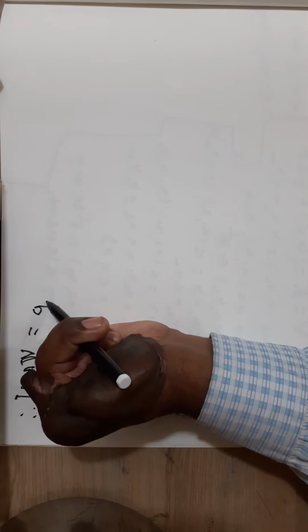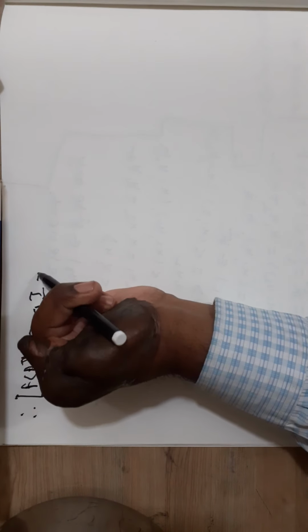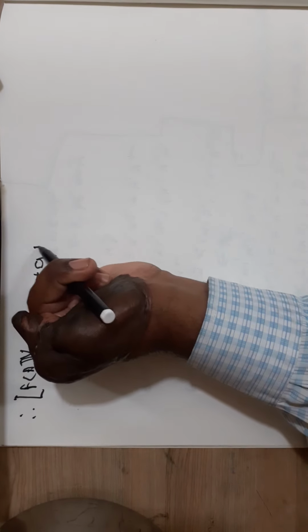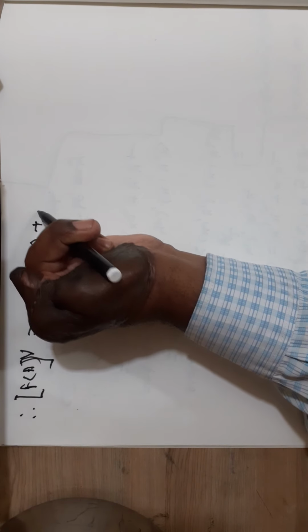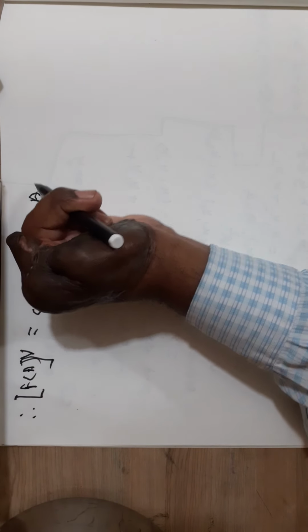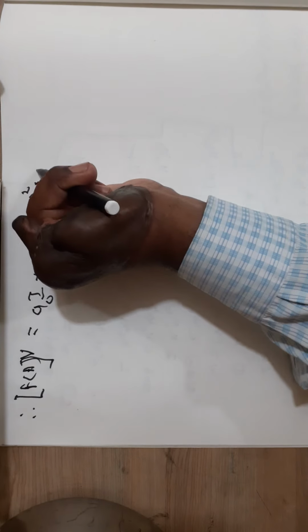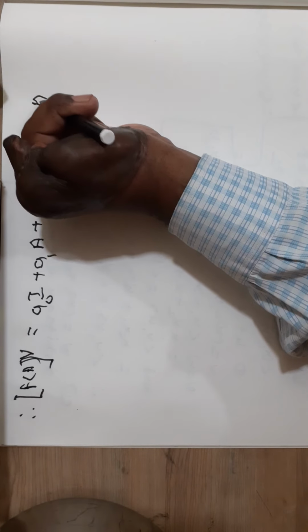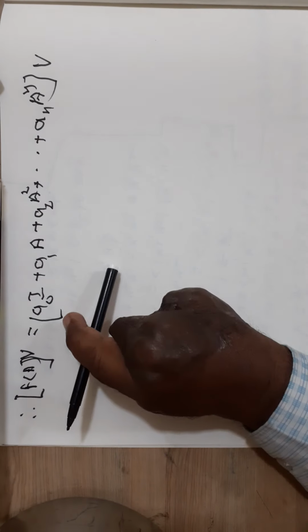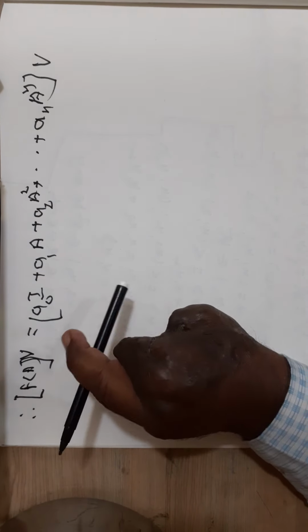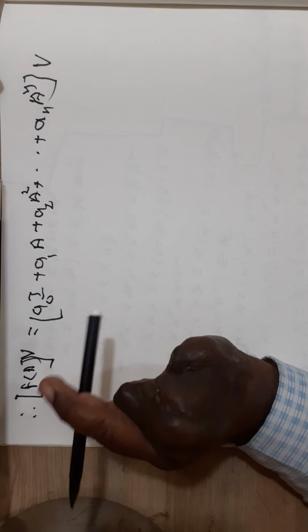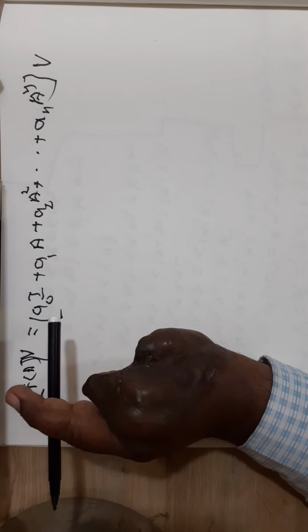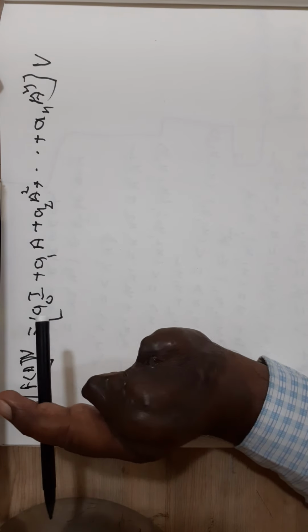F of A V is equal to a0 I plus a1A plus a2 A square plus dash dash plus an A raised to power n, all applied to V. Here in the bracket we have a linear combination of different powers of the matrix A, which is an n by n matrix. The result in the bracket is an n by n real matrix.